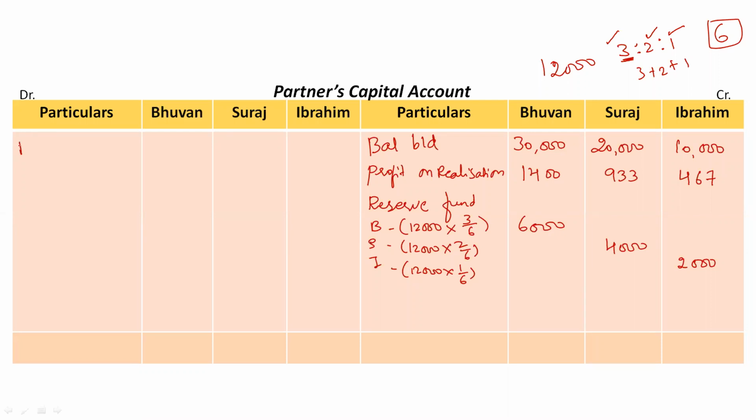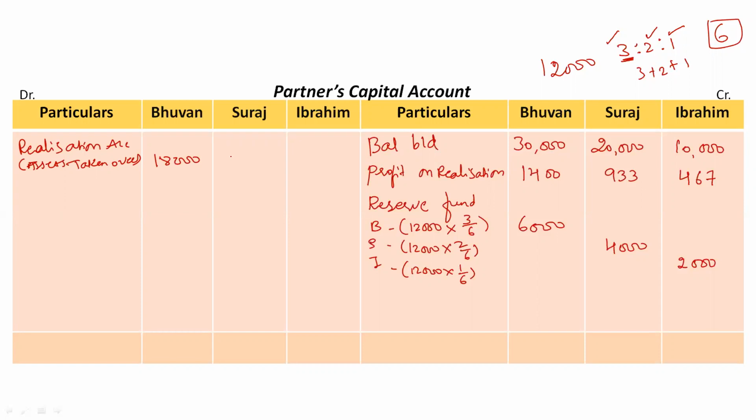So we will take it as realization account. In bracket you can write assets taken over. So Bhuvan has taken over investments for rupees 18,000.